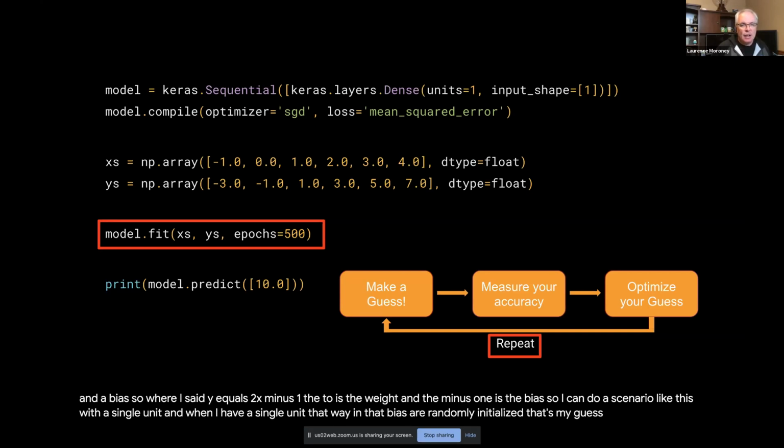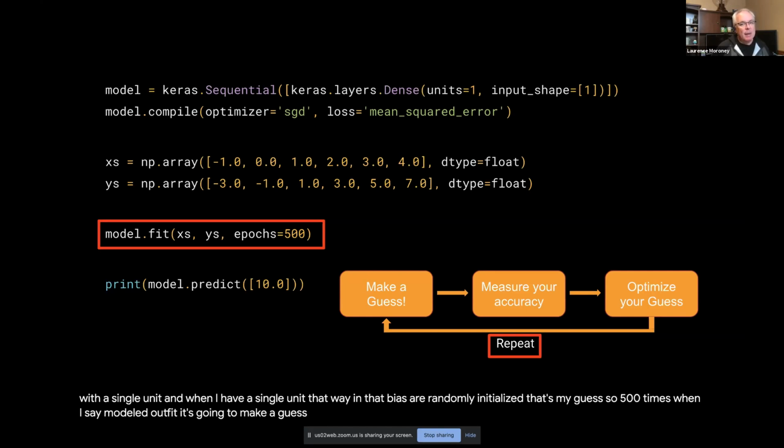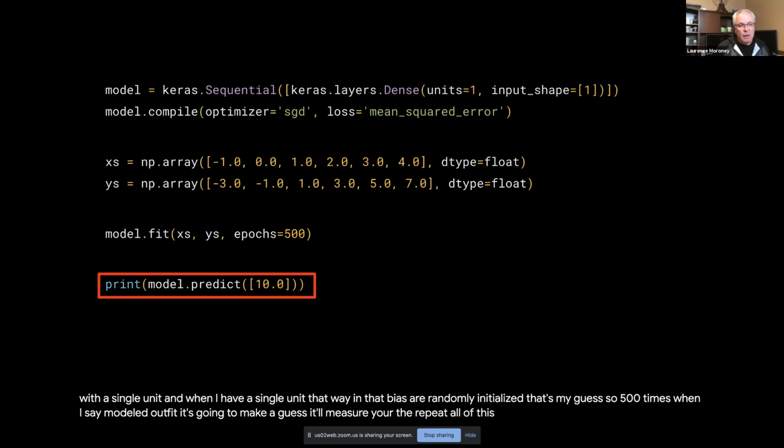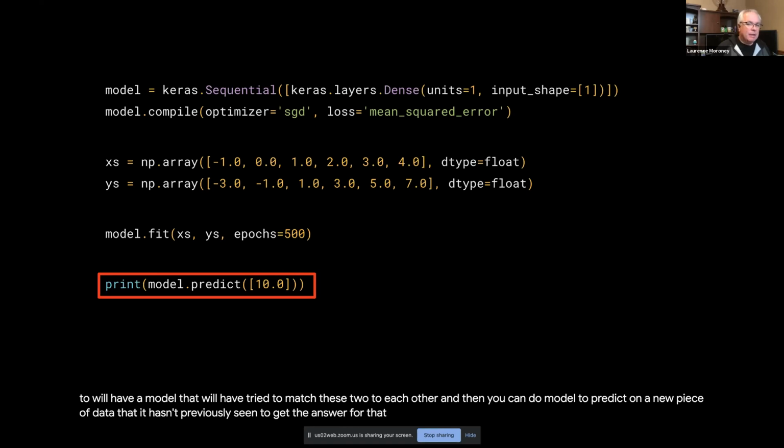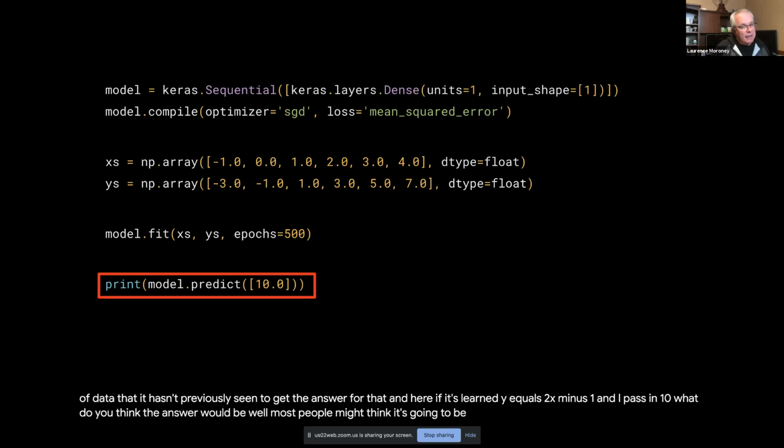That's my guess. So 500 times when I say model.fit, it's going to make a guess. It'll measure the accuracy of it. It'll optimize it, and it will repeat all of this. After 500 times, it will have a model that has tried to match these two to each other. And then you can do a model.predict on a new piece of data that it hasn't previously seen to get the answer for that. If it's learned y equals 2x minus 1, and I pass in 10, what do you think the answer would be? Well, most people might think it's going to be 19.